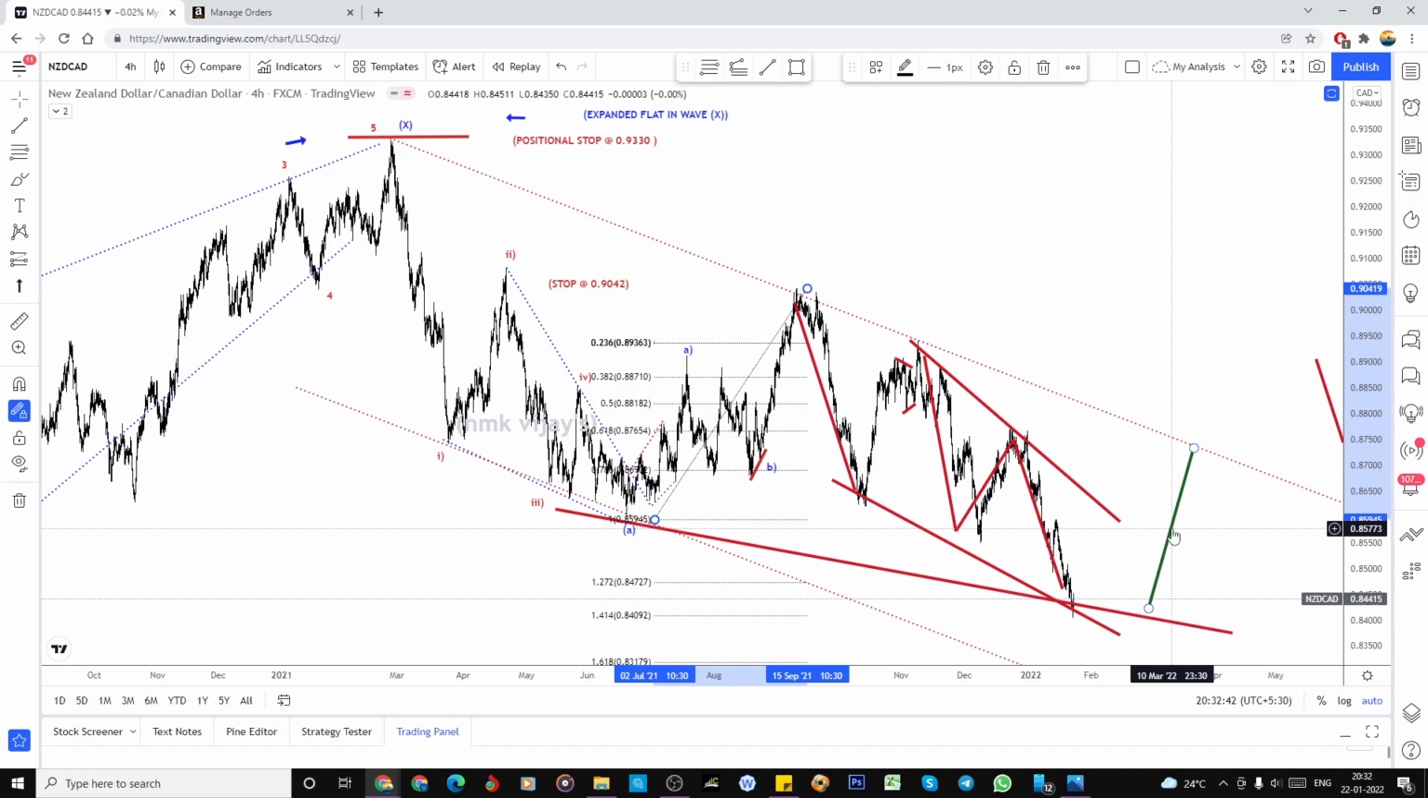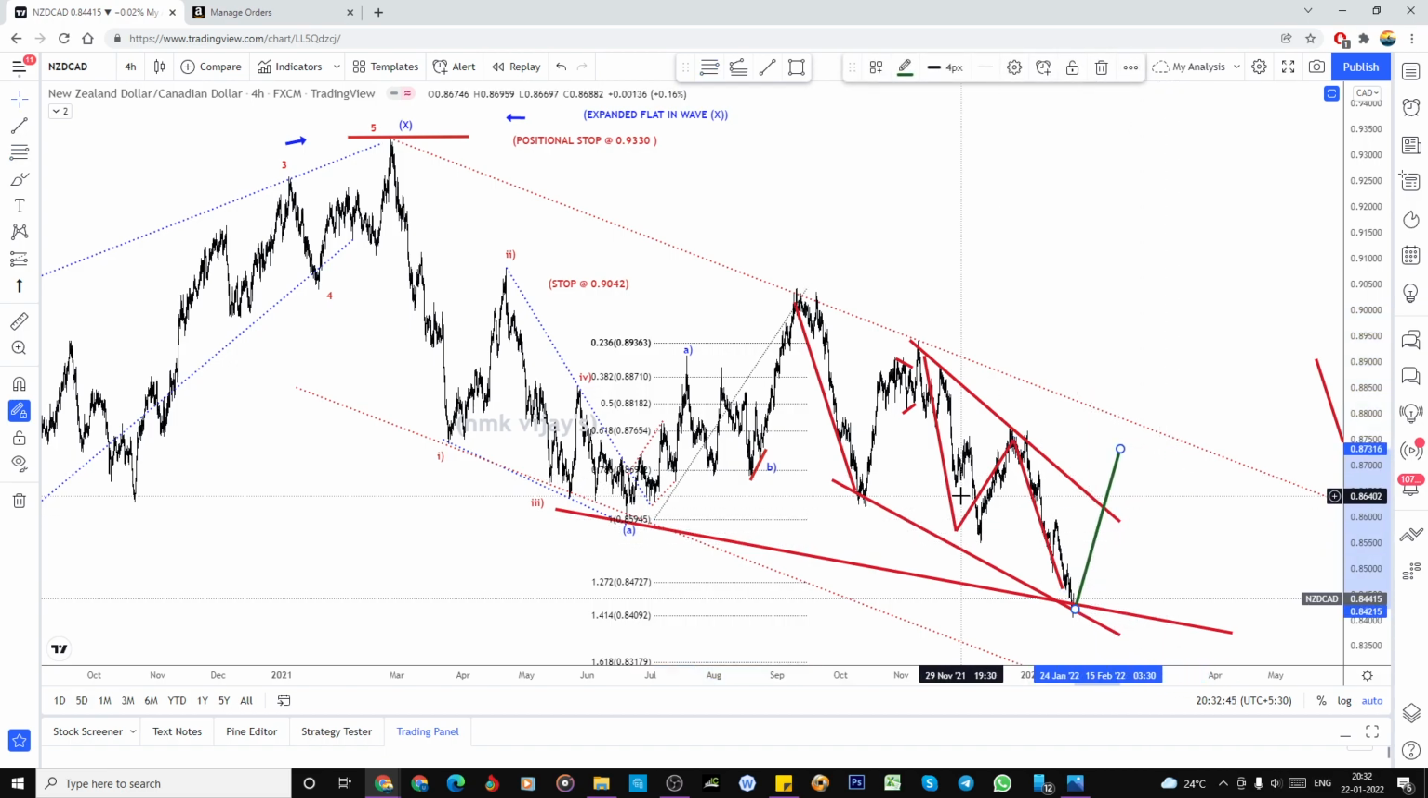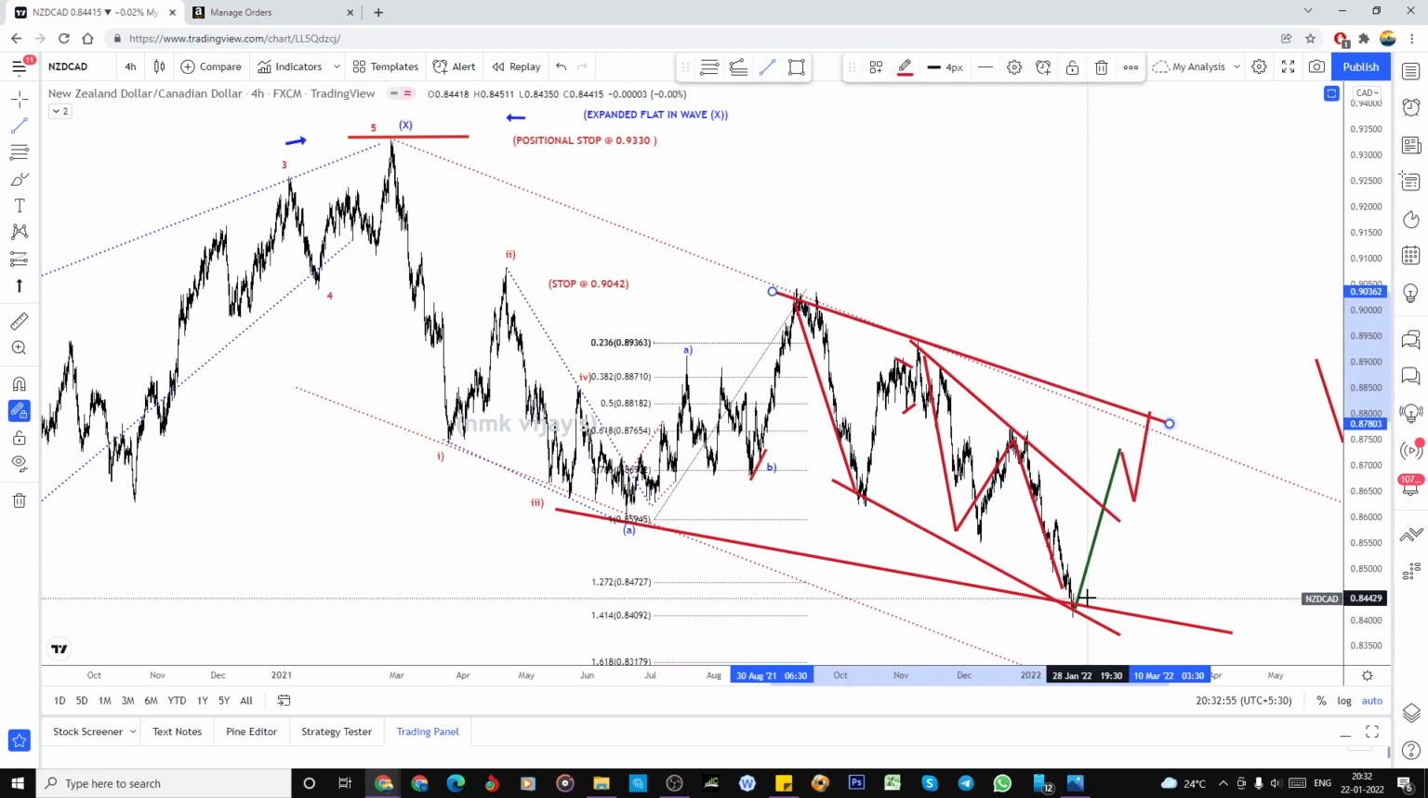So from here also we can expect whether this is the A, this could be the WX, and this could be a three-wave structure, or it could be a five-wave structure. So this could be the connecting wave. For this WXY, this is the A, this will be the B, and C, and I am looking for more of that. So that is my analysis.